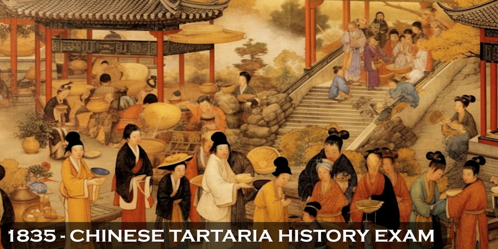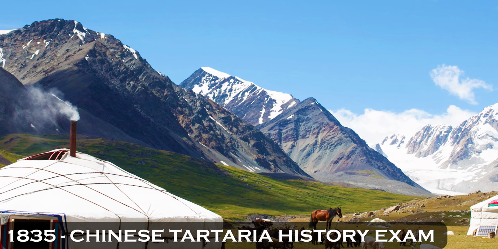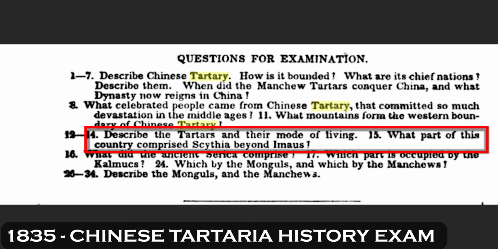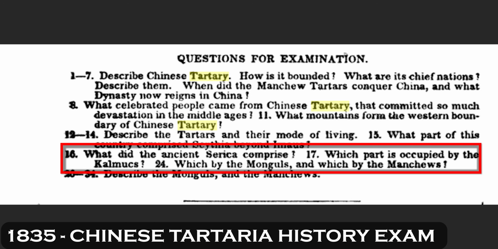In every age, these immense plains have been inhabited by wandering tribes of hunters and shepherds, whose indolence refuses to cultivate the earth, and whose restless, enterprising spirit disdains the confinement of a sedentary life. Question 15 asks what part of this country comprised Scythia beyond Imau? A small portion of the western part of Chinese Tartary seems to have been included in what the ancients called Scythia beyond Imau. Question 16 asks what did the ancient Serica comprise?